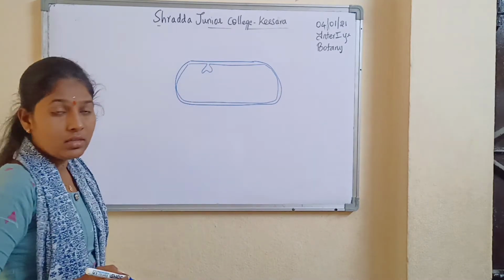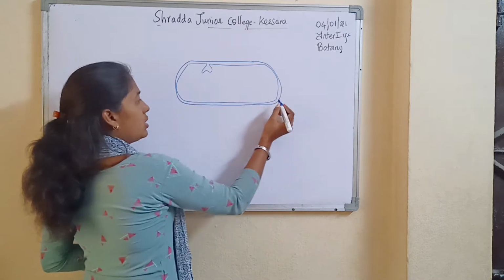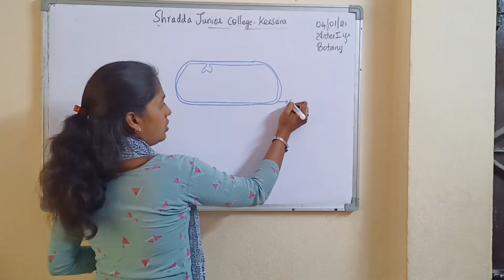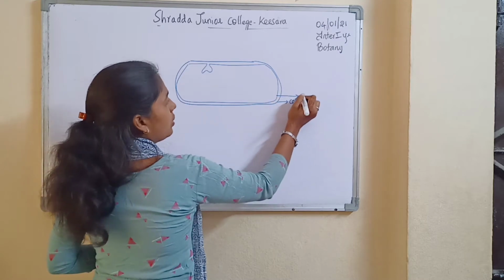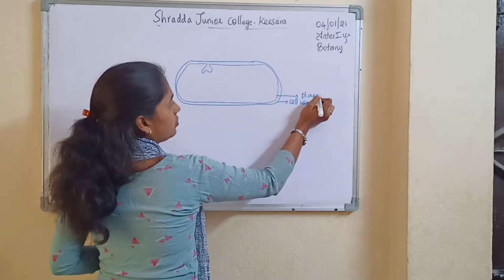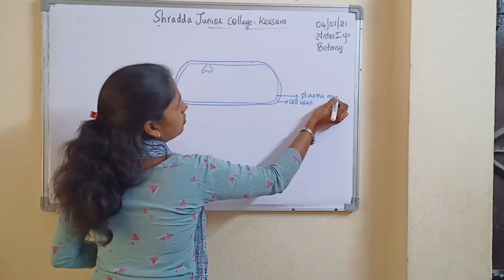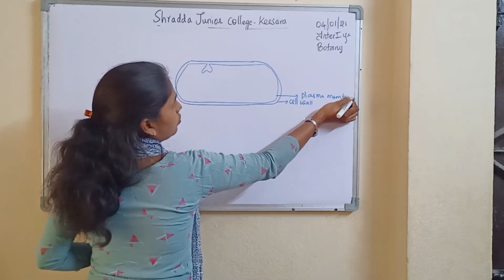This is a bacterial structure. The outer one is called the cell wall. The inner one is the plasma membrane.